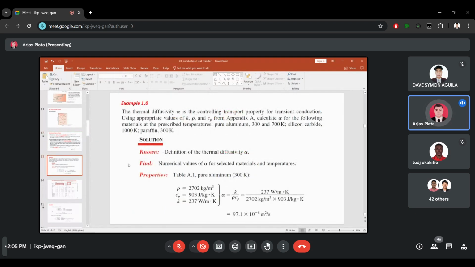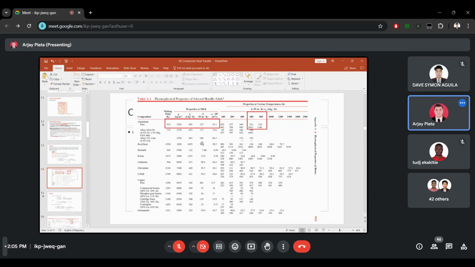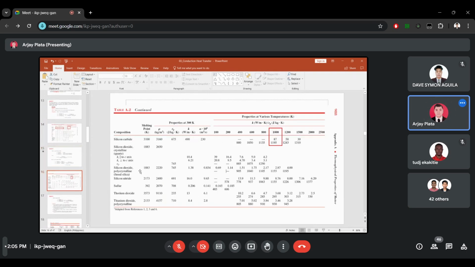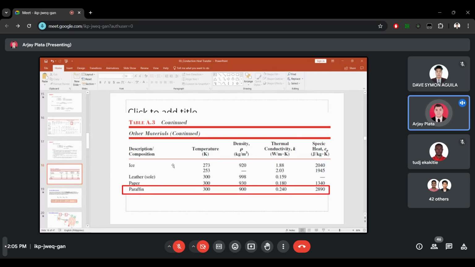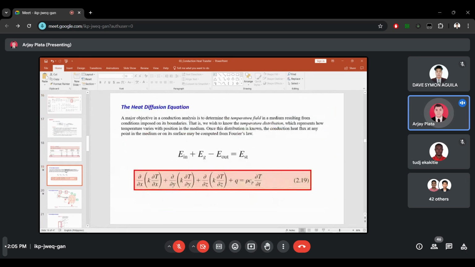We also solved problems relating to the thermal diffusivity alpha yesterday. I already taught you how to look for the values in the table, with regards to different materials. So today our main focus is the heat diffusion equation.